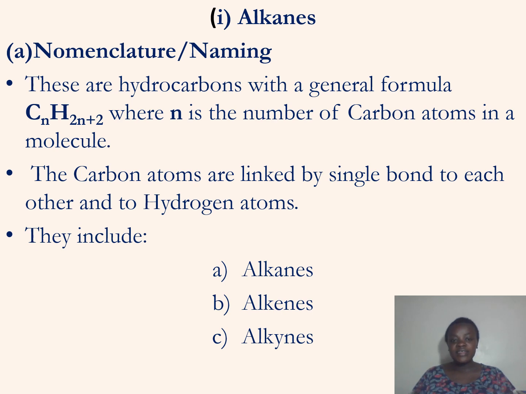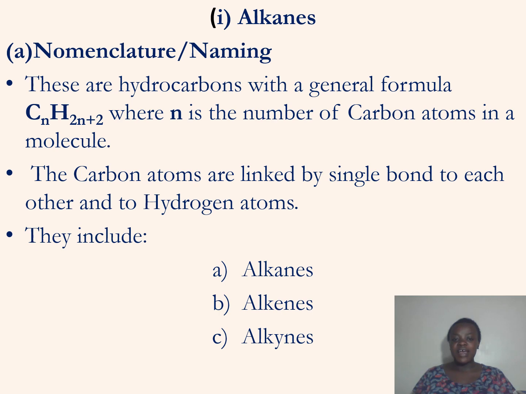Alkanes are hydrocarbons with a general formula, CnH2n+2, where n is the number of carbon atoms in that molecule. The carbon atoms are linked by single bonds to each other and to hydrogen atoms.